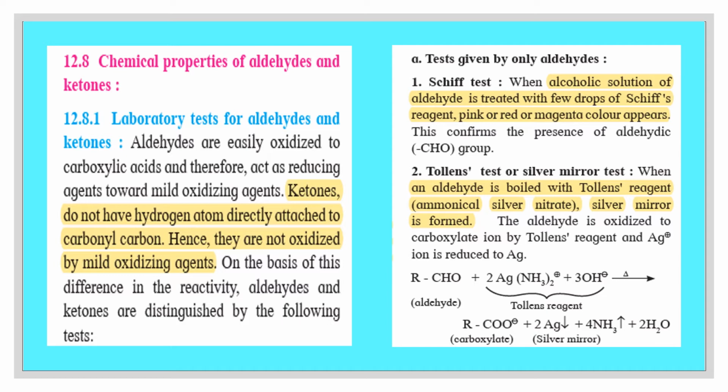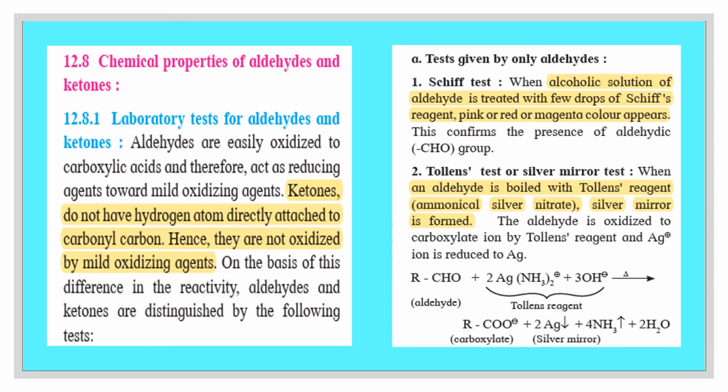On the basis of this difference in reactivity, aldehydes and ketones are distinguished by the following tests. Number one, Schiff's test. When alcoholic solution of aldehyde is treated with few drops of Schiff's reagent, a pink or red or magenta red color appears. This confirms the presence of aldehyde group. This test is given by only aldehydes, not ketones.